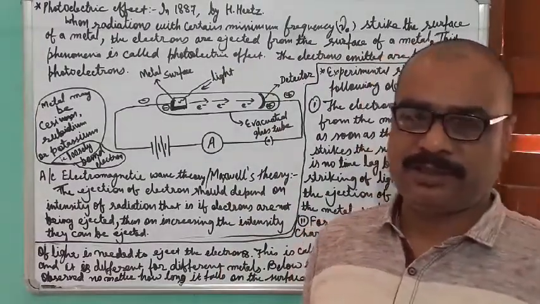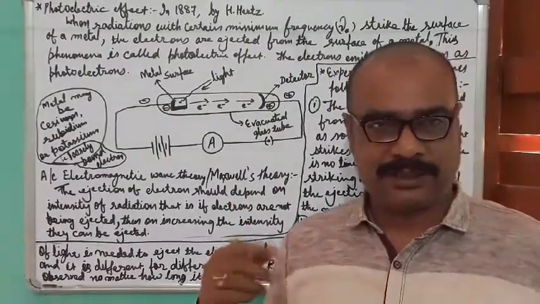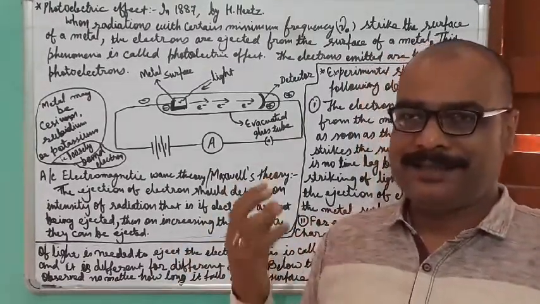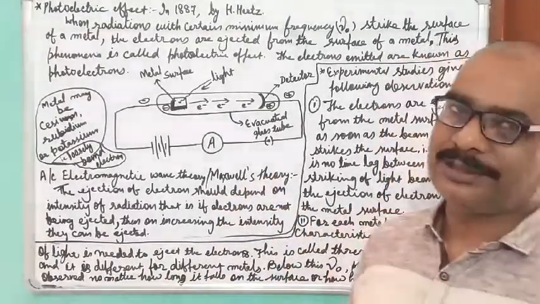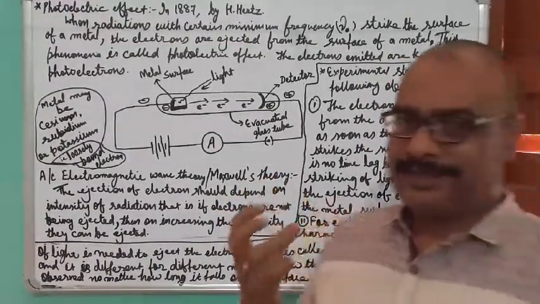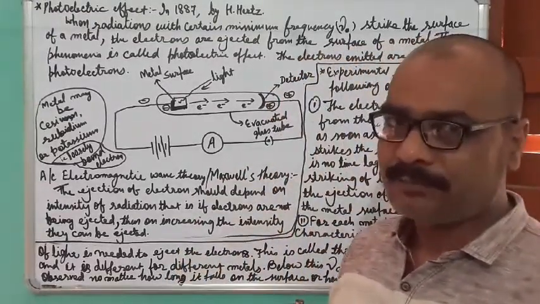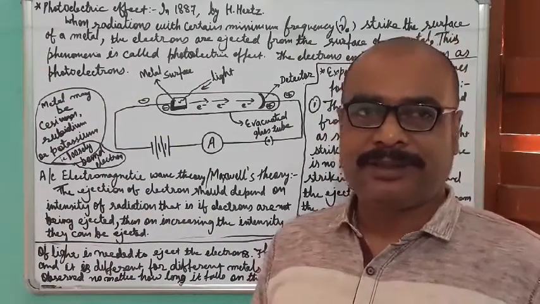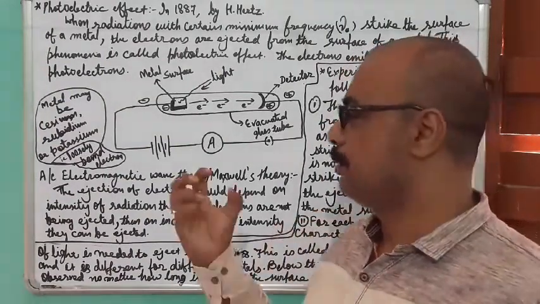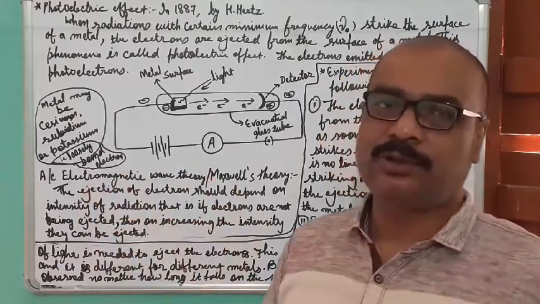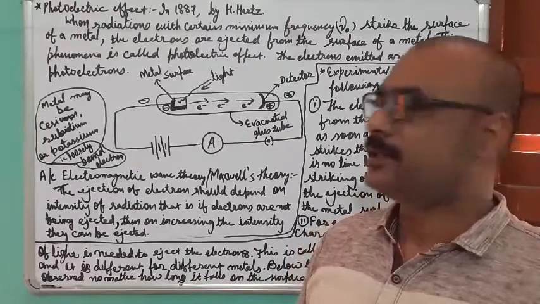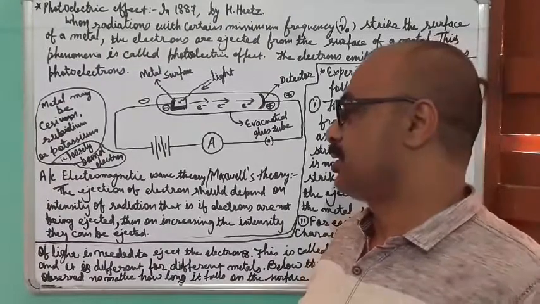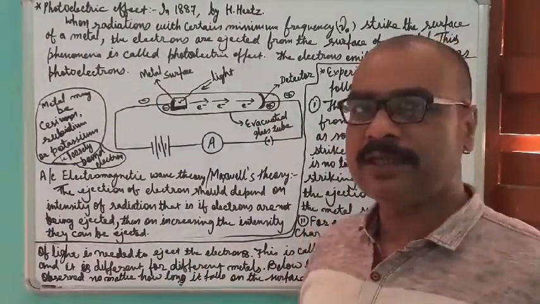What do you mean by loosely bound electrons? You know that every atom has electrons revolving around the nucleus, and these electrons are attracted towards the nucleus of the atom. In atoms of cesium, rubidium, and potassium, the nucleus holds the electrons loosely. That means these electrons are loosely bound towards the nucleus of particularly these three metals. So since it is loosely bound, a lesser amount of energy is needed.